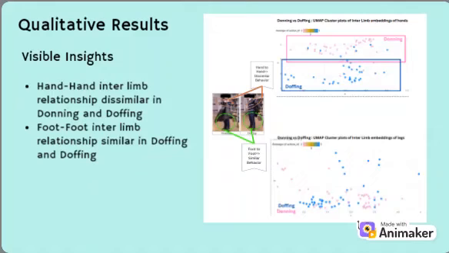This is one of the visible insights identified through qualitative inspection. When we inspect the dataset for the actions donning and doffing, which are putting on a coat and taking it off, it was noticed the foot movement was the same but the hand movements were different. From the cluster outputs, especially from map plots, it was visible that when considering the hand-to-hand map, the clusters for donning and doffing were separated. But when foot-to-foot maps are considered, the clusters for donning and doffing were not separated.